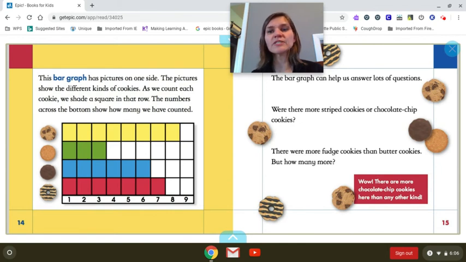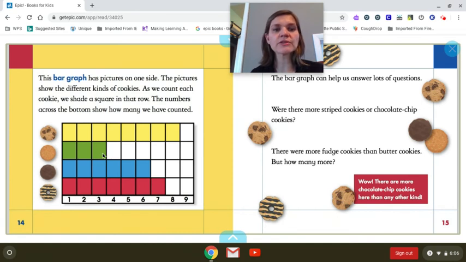There were more fudge cookies than butter cookies. But how many more? Okay, so let's use this graph to find out how many more. So we look at the pictures. Here are the fudge cookies, and here are the butter cookies. How many more is the difference? Let's subtract and find the difference.